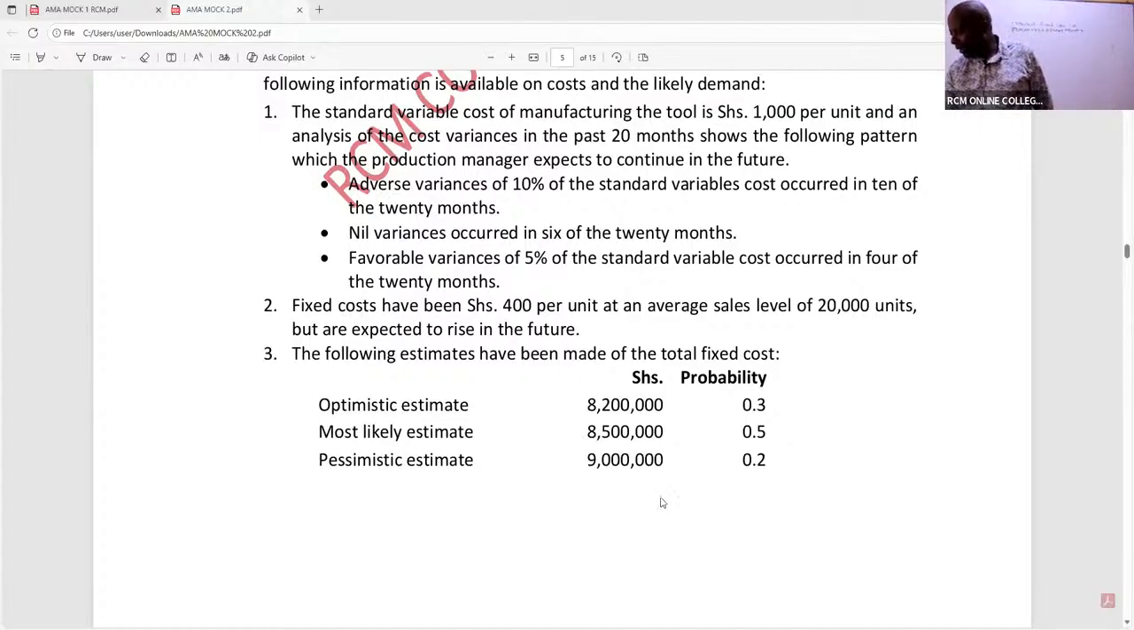So we are getting 8,510,000. Thank you so much. 8,510,000 is what we expect to incur in the future.